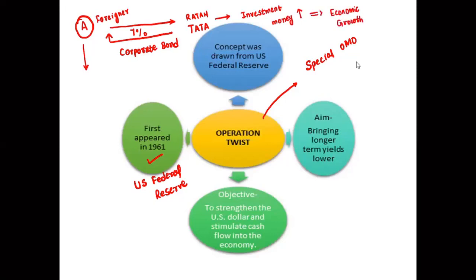And if economic growth increases, can I say it will generate more jobs? Jobs also increase. Poverty decreases in this case, right?